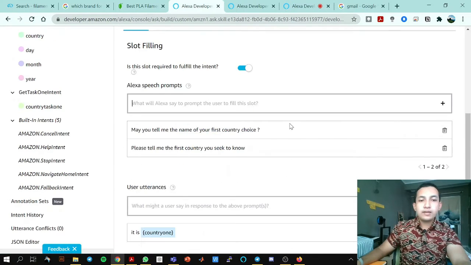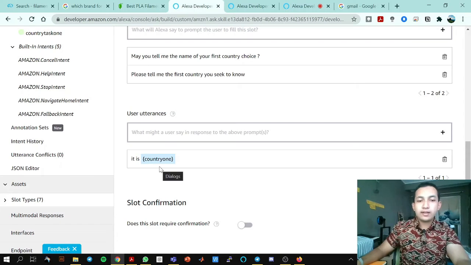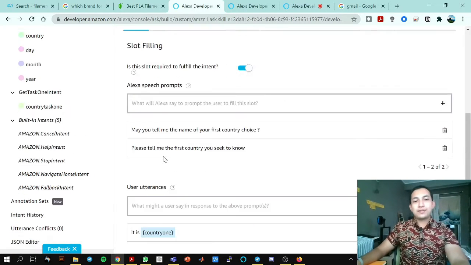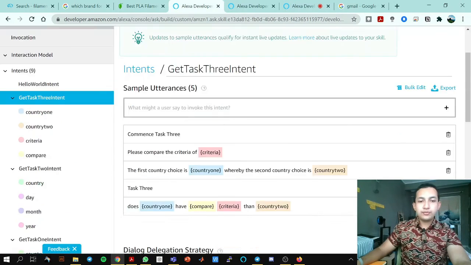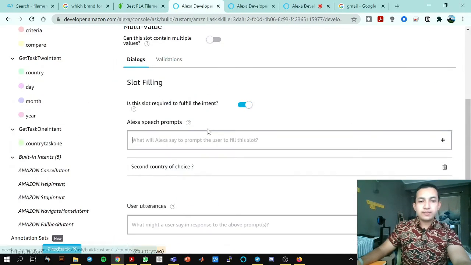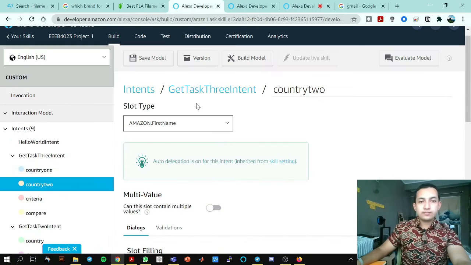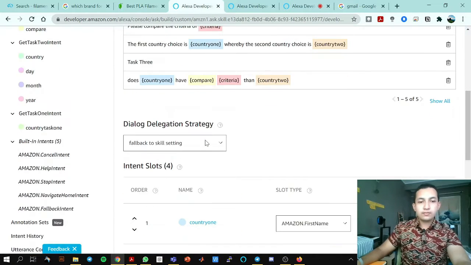So for country 1, this is the speech prompt. Alexa will ask me for the first country that I want to know, and I'll tell Alexa the name of the first country. Simple as that. And then it's the same for country 2, just the same, with similar words.